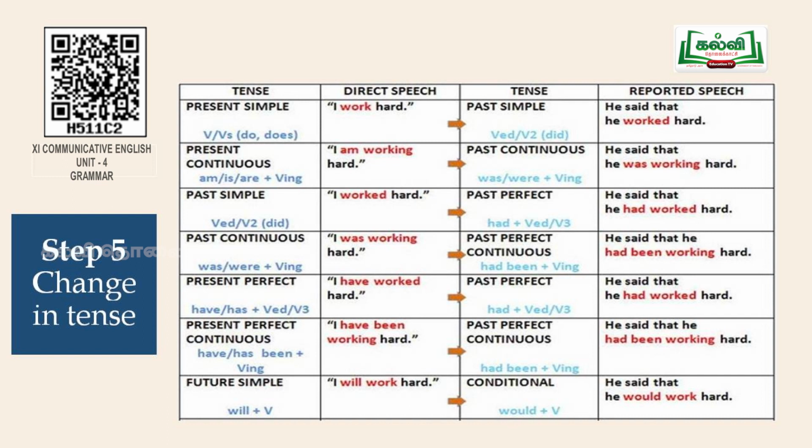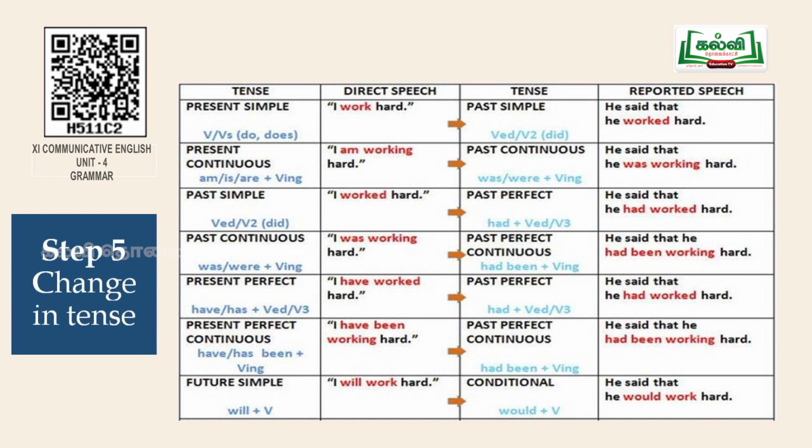Now let's go to the next change, the change in tense. Regarding the change in tense, you have to be a bit careful. So this table will help you regarding that. The present simple tense becomes past simple. The present continuous becomes past continuous. The past simple has to be changed to past perfect. And the past continuous becomes past perfect continuous.